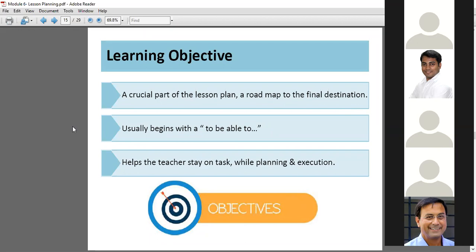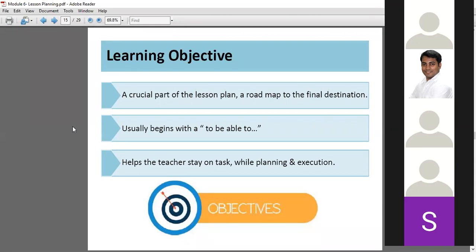What is a learning objective? Crucial part of the lesson plan, a roadmap to the final destination. Usually begins with the child should be able to. So anything that you said, the kid should be able to do this: understand or learn, to be able to explain this, to be able to speak this, to be able to identify this. Those are all your learning objectives.